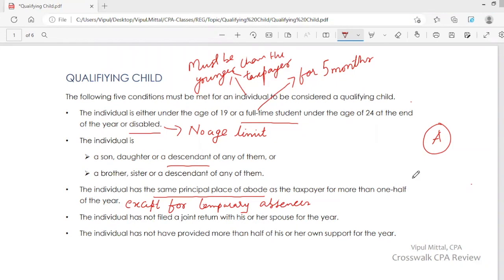Next condition, the individual has not filed a joint return with his or her spouse for the year. So if the individual is married, and you are claiming a married individual as your qualifying child, then that individual is not filing a joint return with his or her spouse, except to claim a refund.